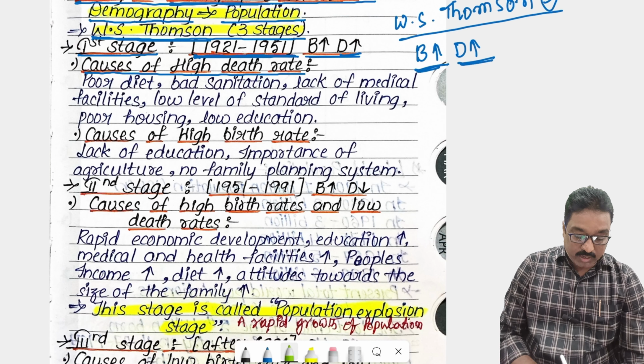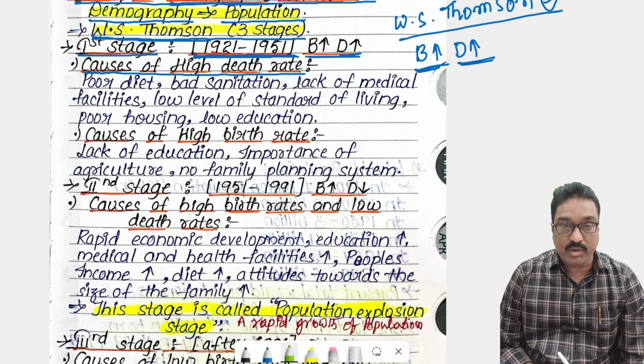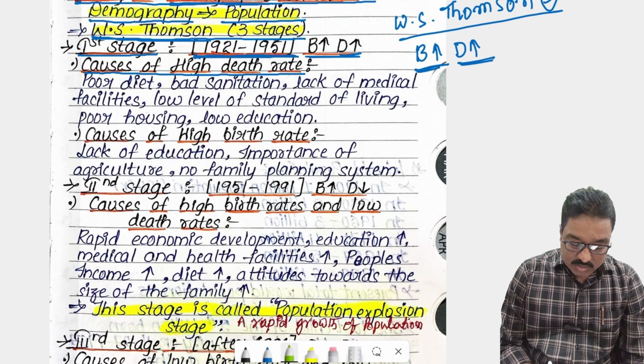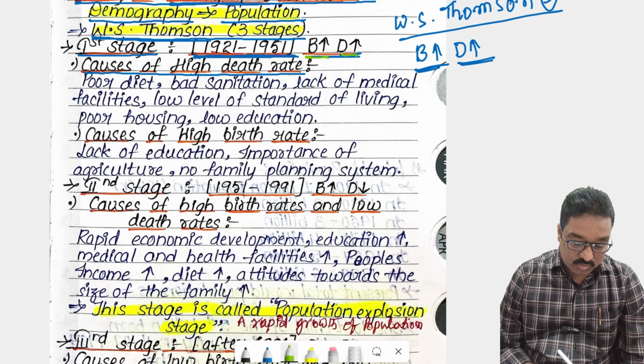During 1921 to 1951, worldwide countries were suffering financial problems, and different war situations also: the First World War, the Second World War. After that, countries throughout the world were suffering different crises. Food problems, financial problems, and different problems arose throughout the world. Due to that, birth rate and death rate both increased between 1921 and 1951.